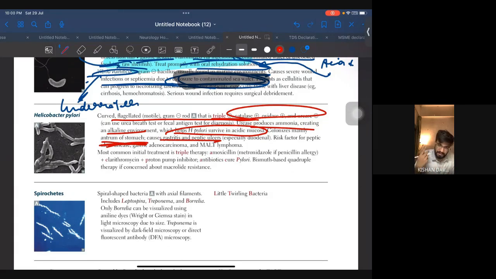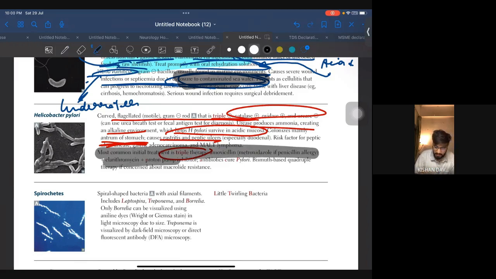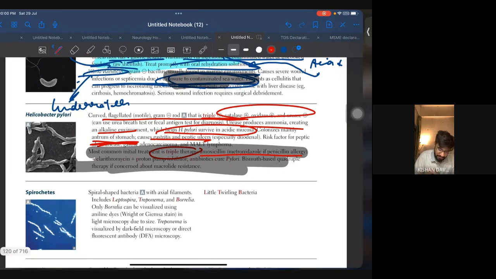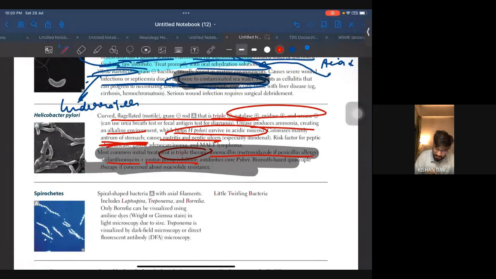You already know we have done this in the GI pathology. The most common initial treatment is triple therapy. Here, this is very important. Triple therapy is very important, so make sure you know them: amoxicillin, sorry, clarithromycin, and a proton pump inhibitor.